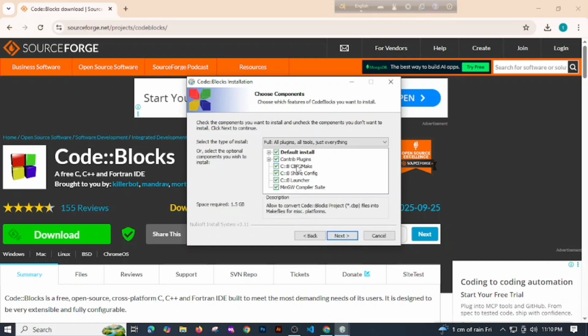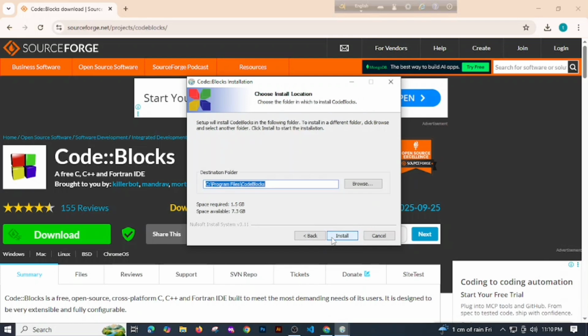Okay, we can see the MinGW compiler. Okay, we will keep them as they are, and we will click next. Here, and we will keep here also as there, and click install.